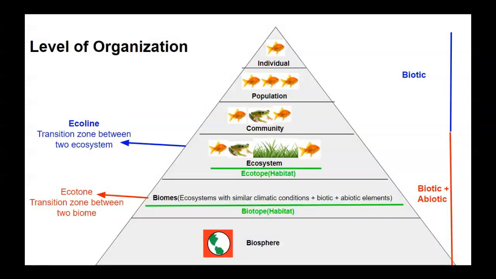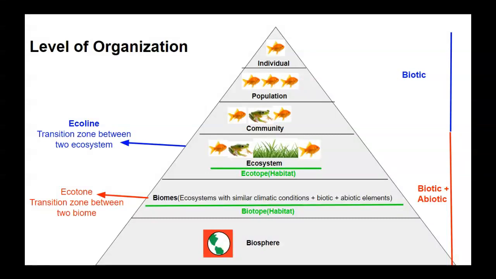Then the next one is biomes. Biomes are many ecosystems with similar climatic conditions plus biotic plus abiotic elements. It is a group of ecosystems with similar climatic conditions and similar biotic and abiotic elements.